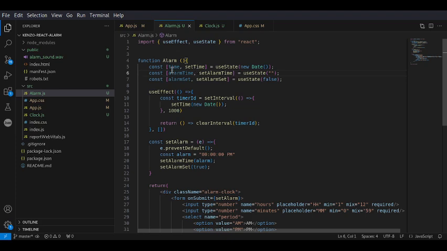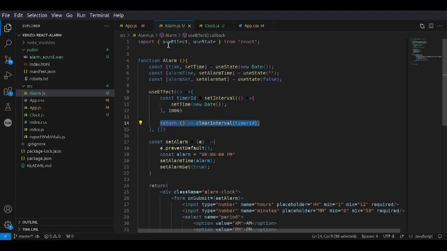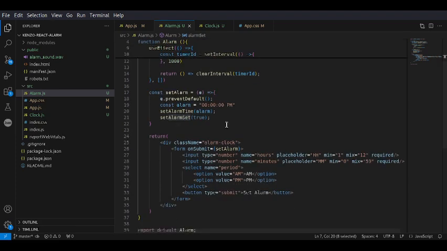What this will be doing is setting the time constantly to the current time, and it will also always clear the interval and all of that. So now we are keeping track of our current time, and we are keeping track of the alarm time, and we are also keeping track just to check if the alarm is set or not.